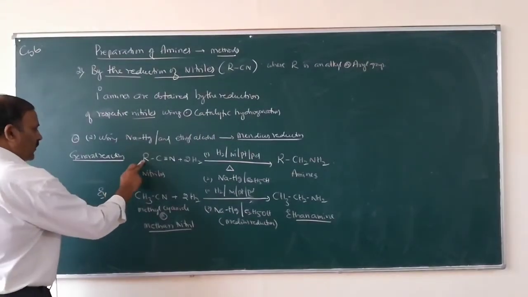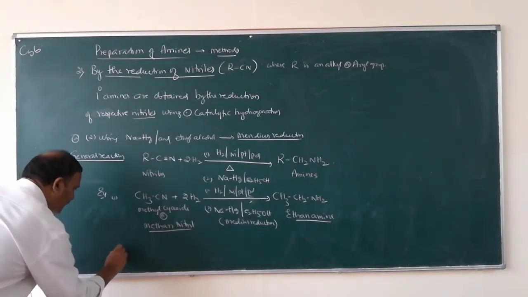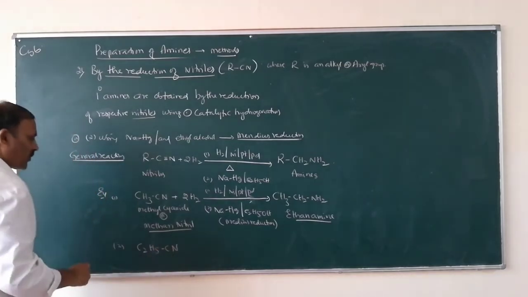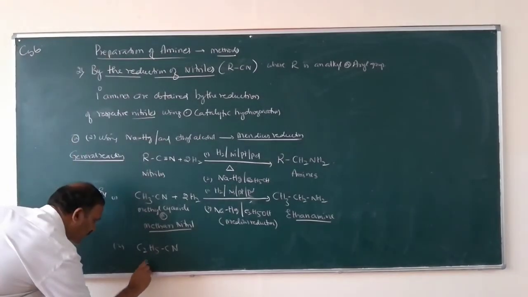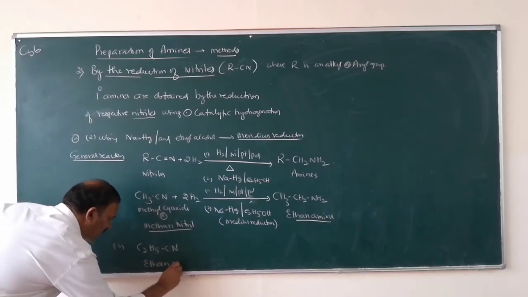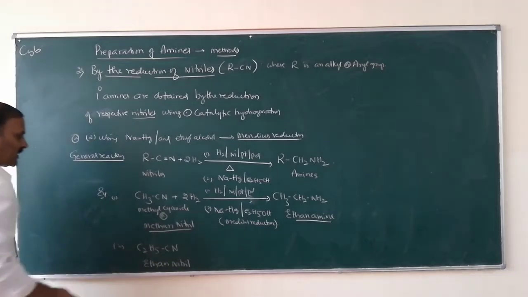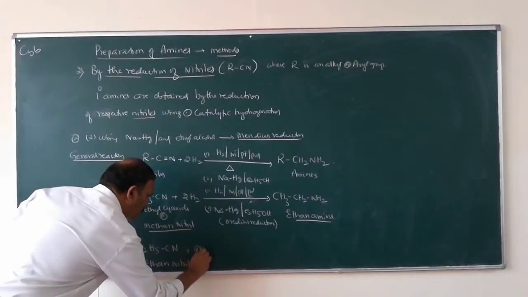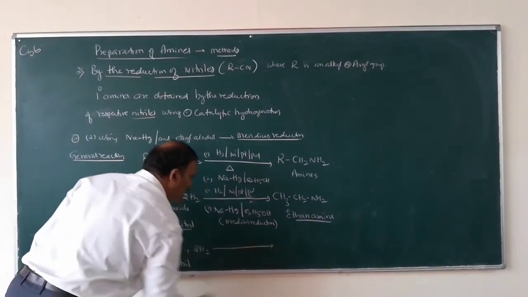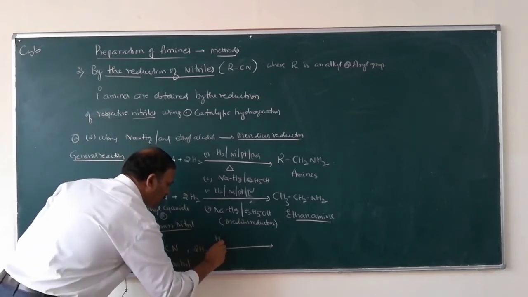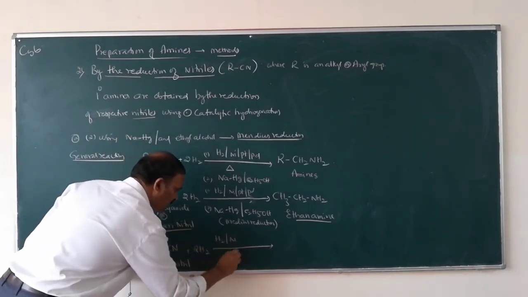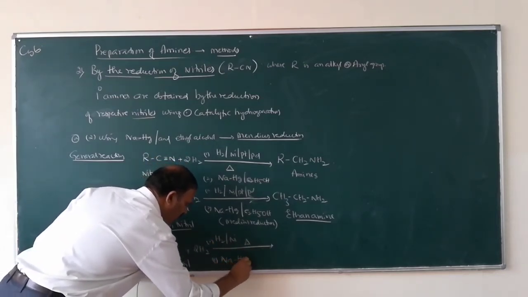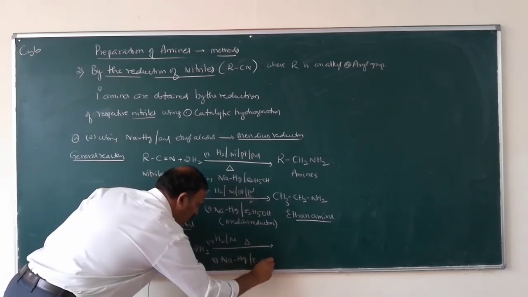Similarly, if R is C2H5, this is C2H5CN. What is this compound? Ethane nitrile, or ethyl cyanide. When reduced using, what are the reducing agents? Hydrogen in presence of nickel on heating, or sodium amalgam and ethyl alcohol.